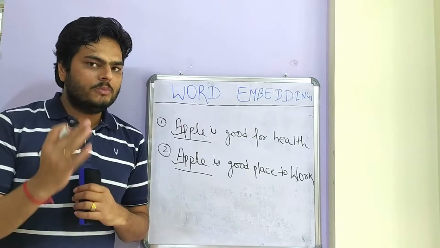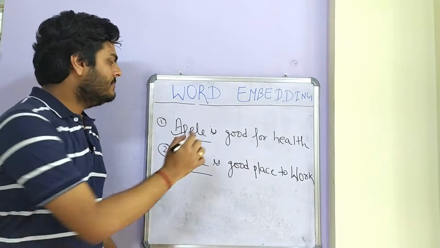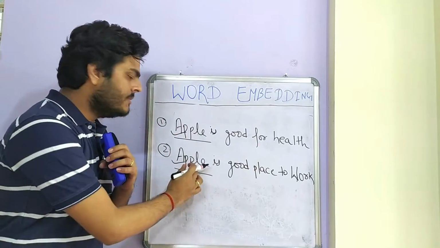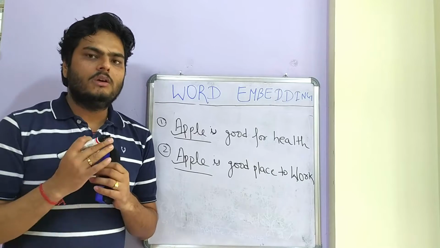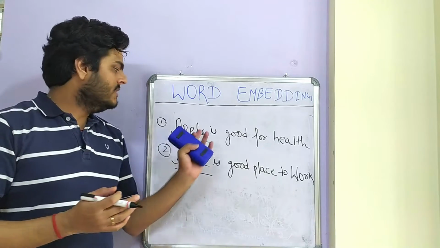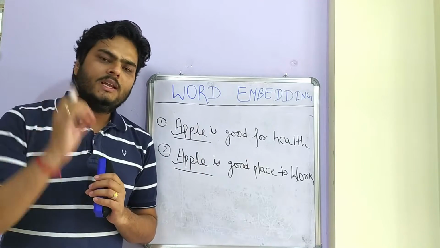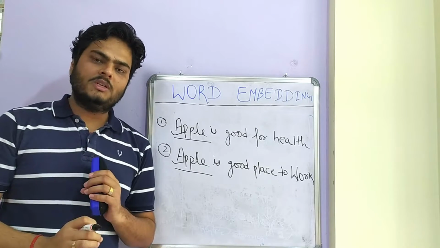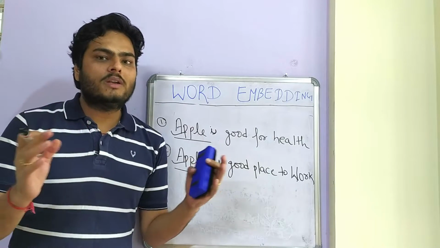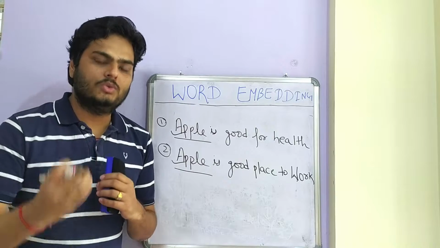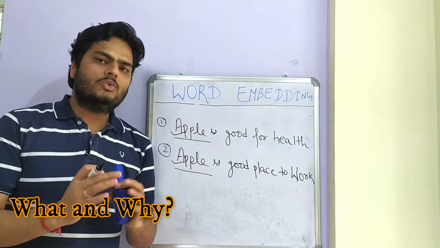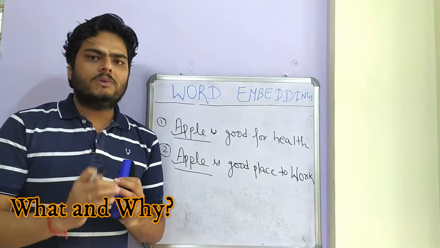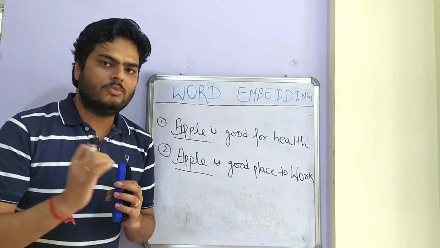So if you are a human, you know that here apple means a fruit and here apple means a company or organization. But what if you are a machine? You will not be able to differentiate between this and this. So the challenge with NLP or natural language processing is capturing the context in which a particular word is used. Okay. So what are word embeddings? Word embeddings, to keep it very simple, are nothing but numerical representation of words.